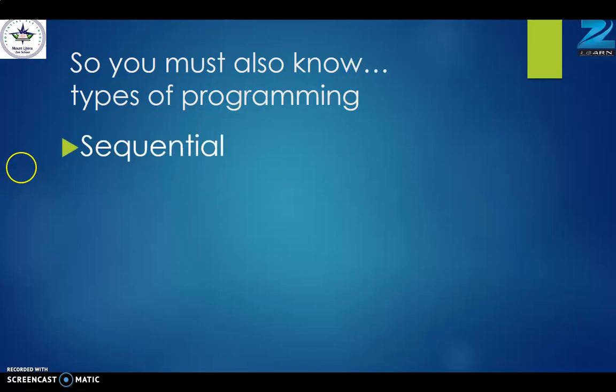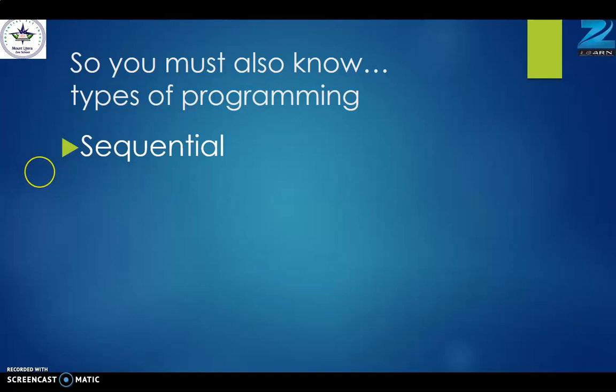Sequential. Okay, the first type is sequential programming. Sequential means in a sequence, step by step or one by one. In this type of programming, each and every line of the program will run or execute. What do you mean by run or execute? When we write the program, we are writing the program. But when we see the output, that is called execution of the program. So in sequential programming, each and every line of the program will execute line by line. Nothing will be skipped in this type of programming.